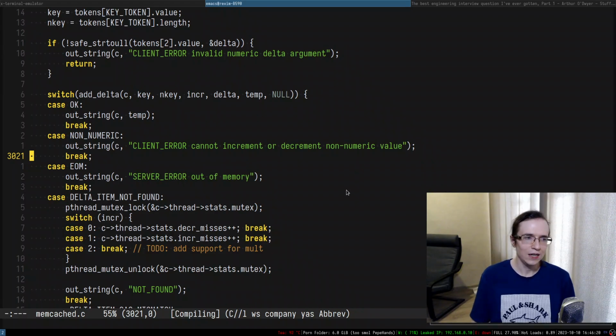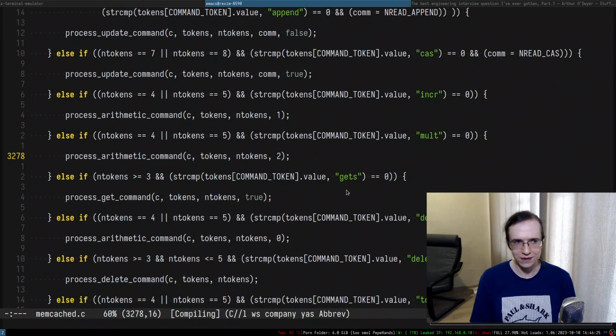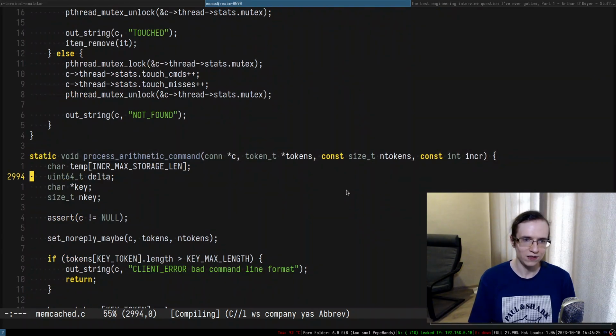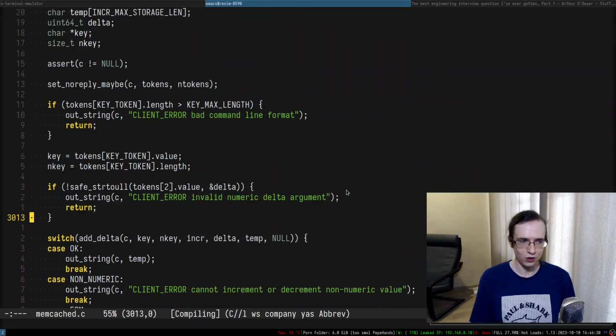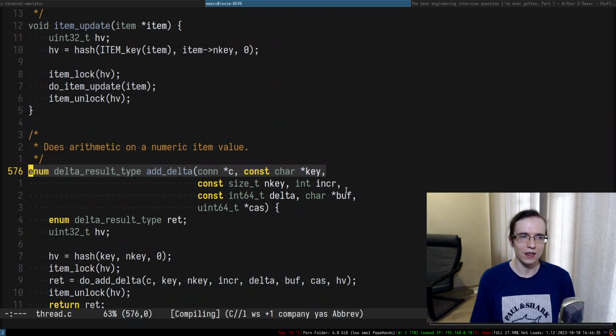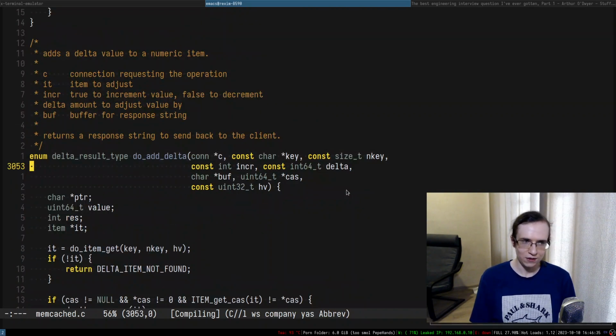Once you found that, you need some easy mechanism to navigate between the call stacks. So essentially here I use ctags and I can go inside of the function, see what other functions are called in here, and navigate the labyrinth of function calls until I find a good extension point.